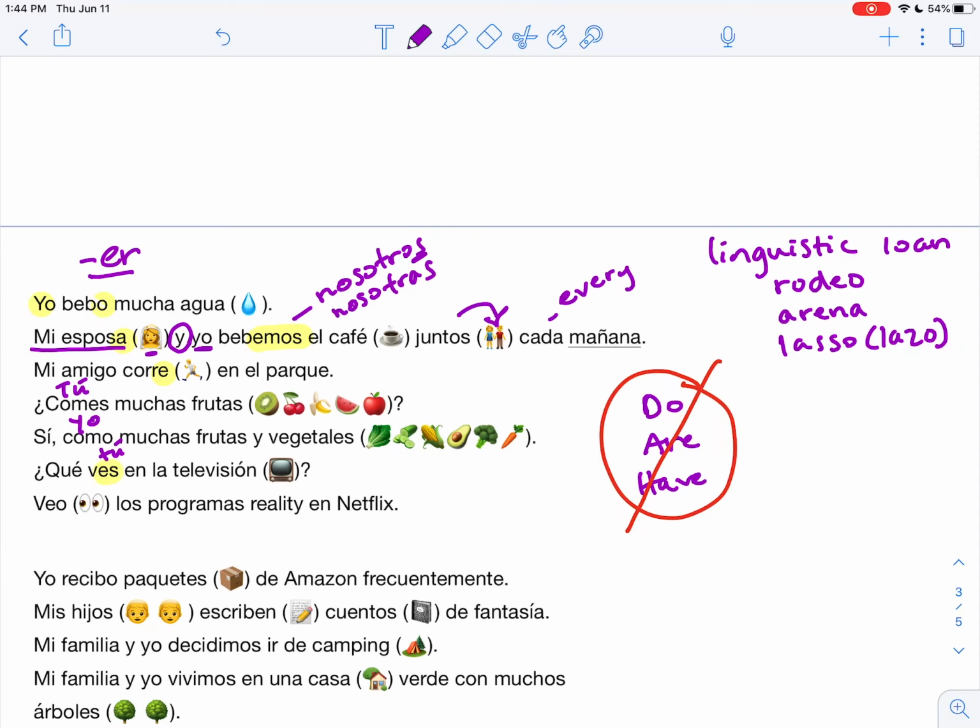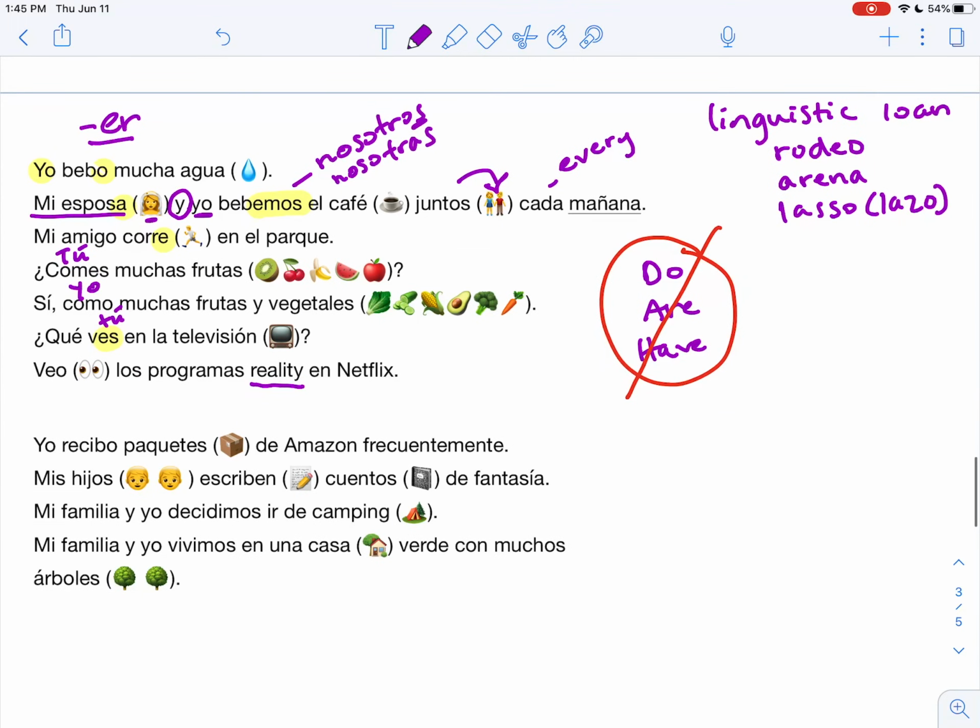So as American pioneers went westward, they encountered el lazo, and so this is what's called the Americanized or the anglicized spelling. So these are linguistic loans. Los programas reality, that's an American concept, an English language concept, and so we've taken that from English into Spanish. Los programas reality en Netflix.